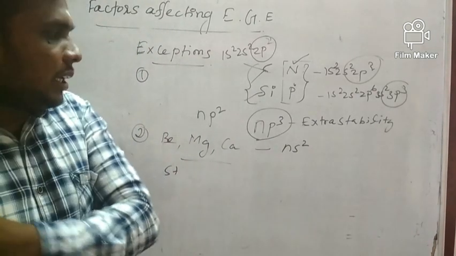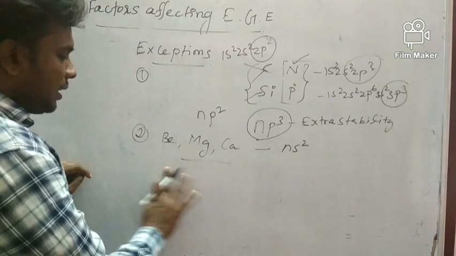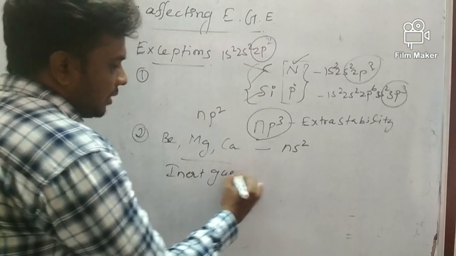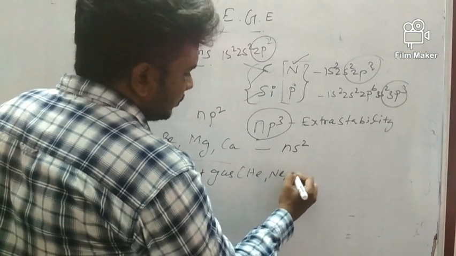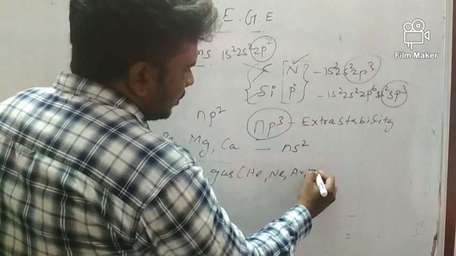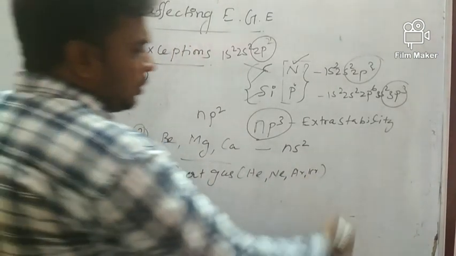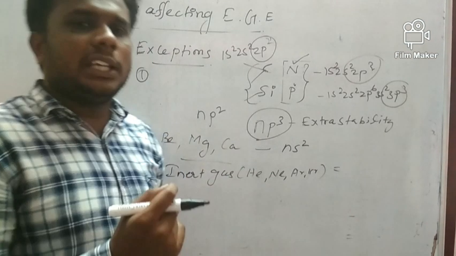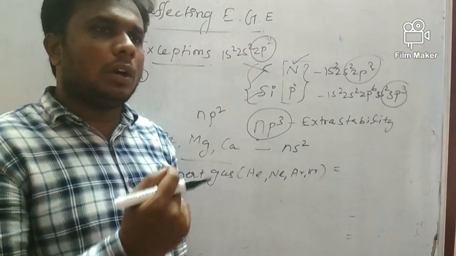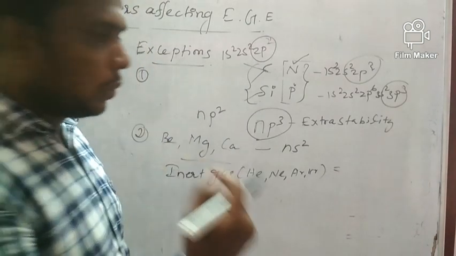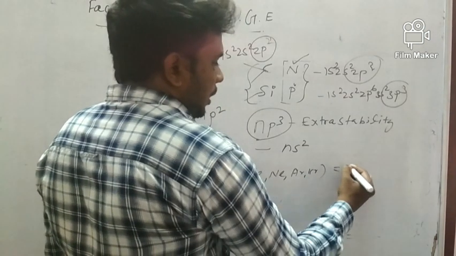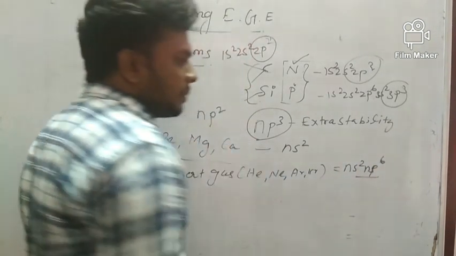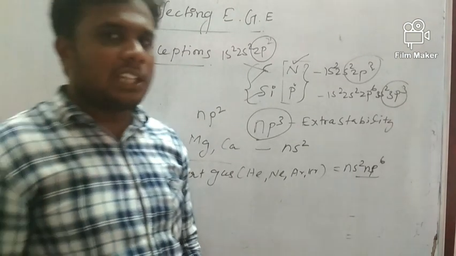The same applies if we take inert gas elements, like helium, neon, argon, krypton. Theoretically, the electron affinity value of inert gas elements is zero. Because they have ns2 np6 electronic configuration in the valence shell.